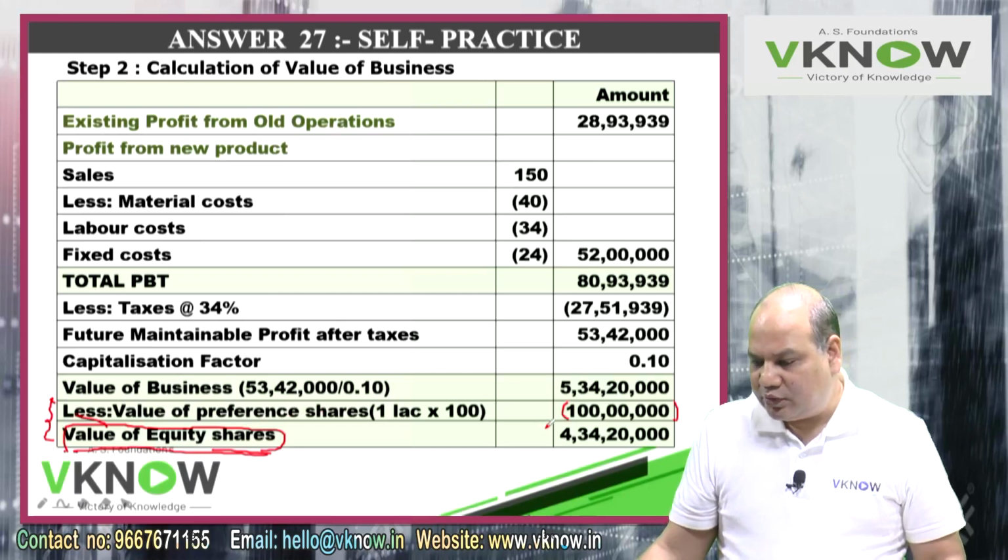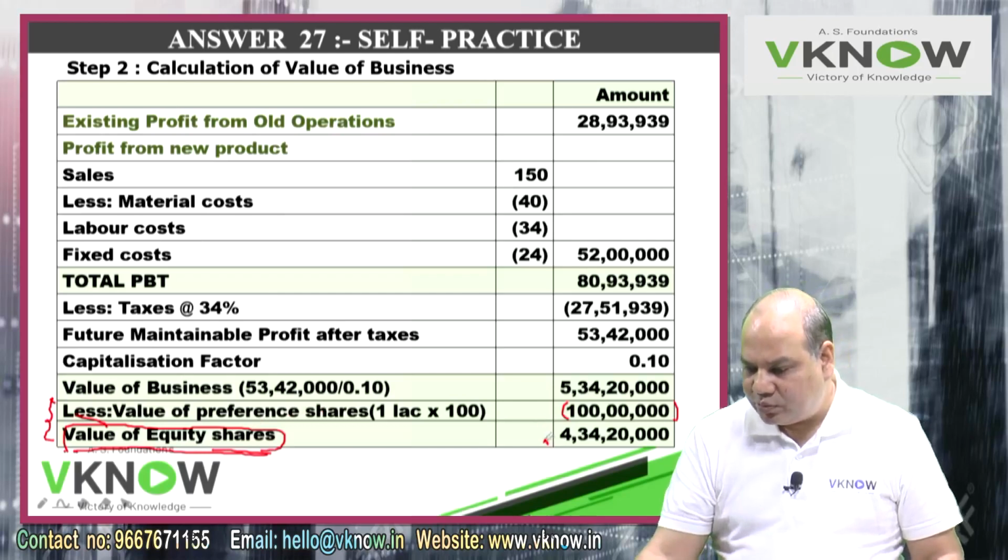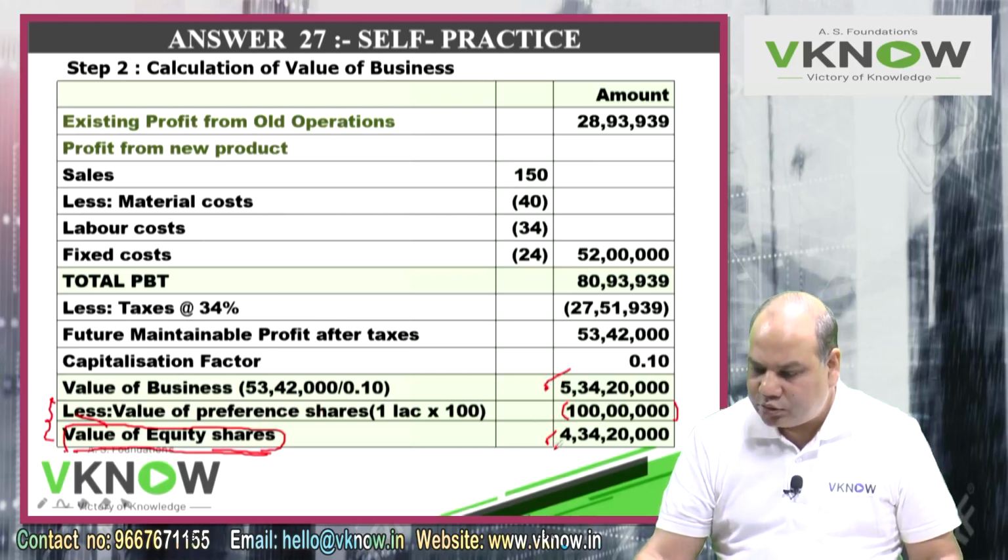So this will be the answer. In some questions they ask both value of business and value of equity. So value of business minus preference share will give you value of equity.